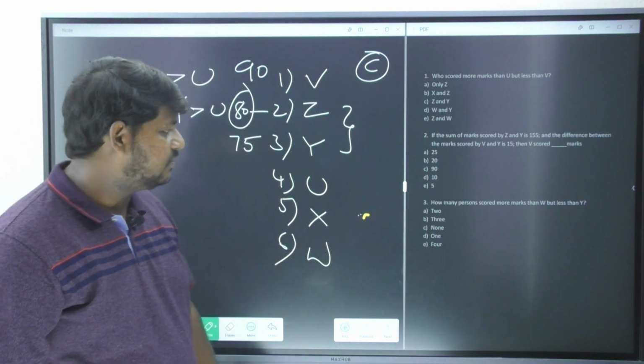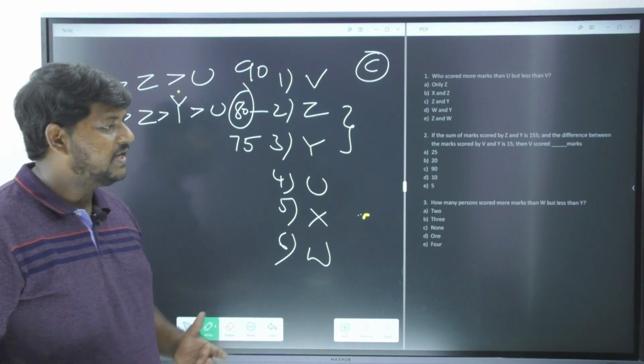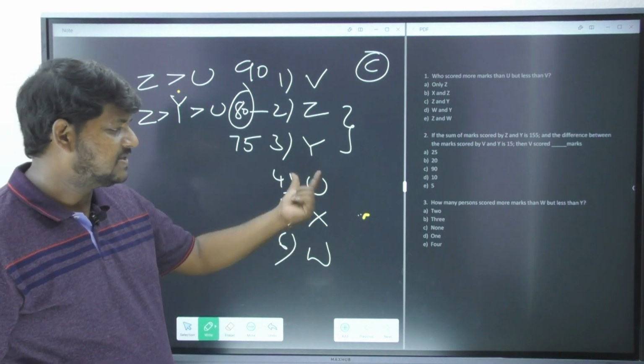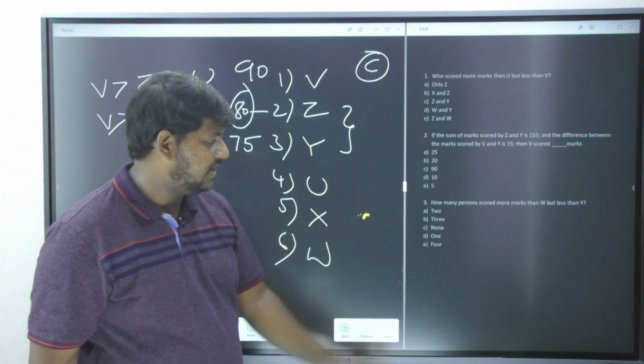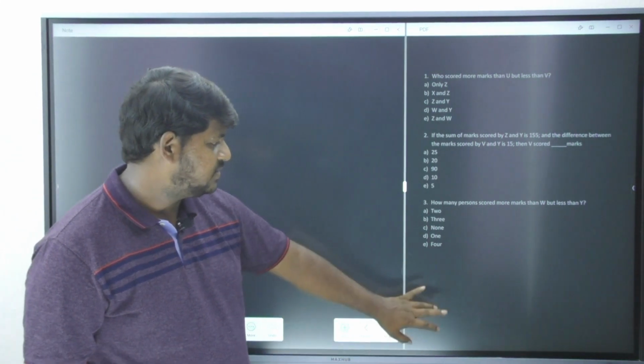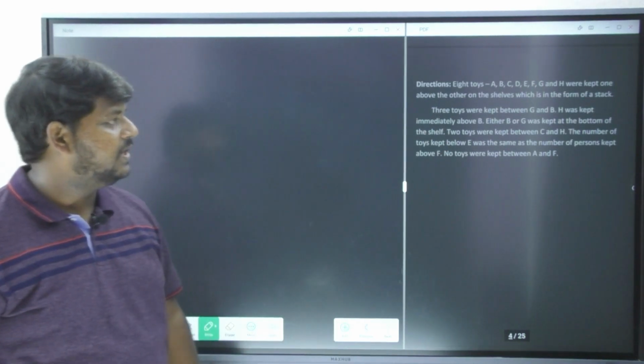Let's see the third question please. How many persons scored more than W but less than V and less than Y? How many persons are there? 2 persons are there. That is option number A. I hope I am clear, right? Let's move forward to the next question. Now what is the question I have got here?